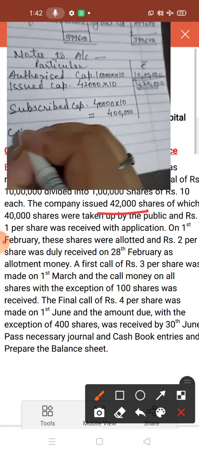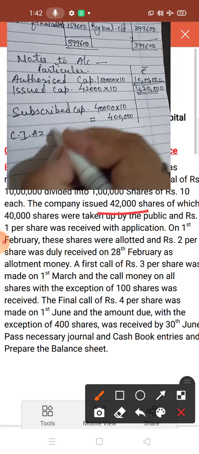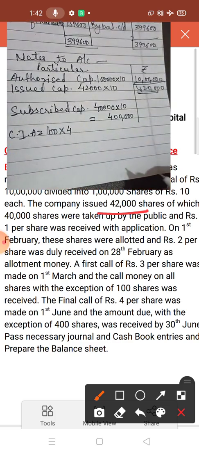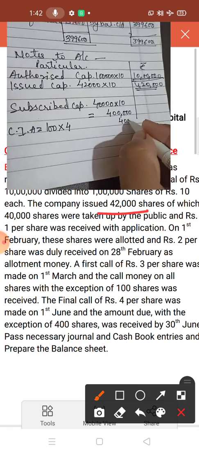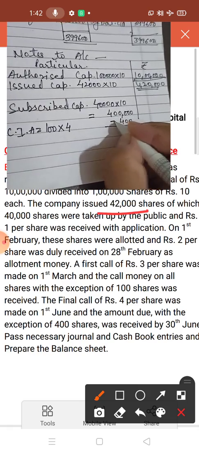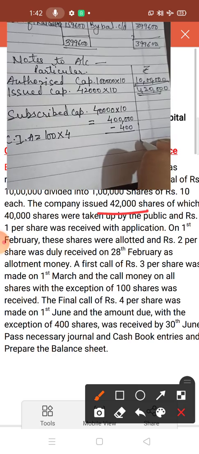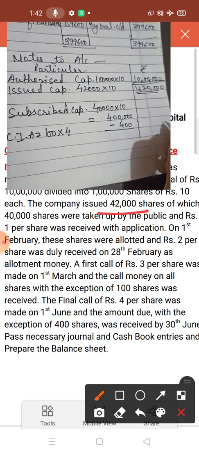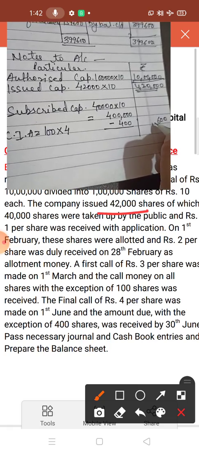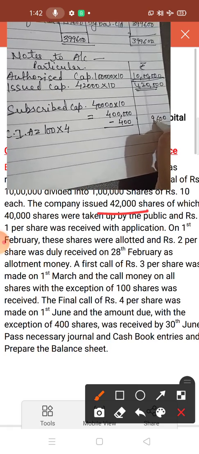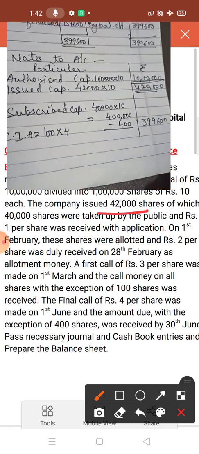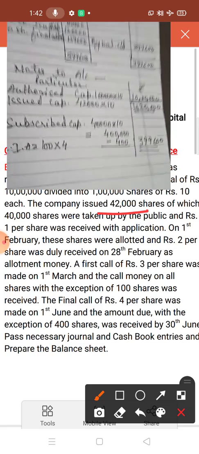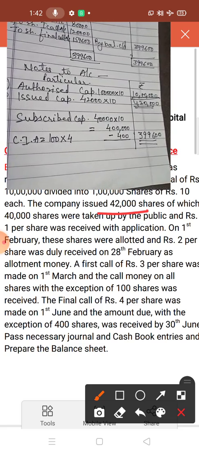And here the calls in arrear amount you also have to write down. So 100 shares have calls in arrear, and in the final call, the final call amount is 4. It means 400 shares, 400 amount you have to deduct. So write down here 400 amount. So what is the answer? Now this is 399,600. Now this is notes to account. This notes to account is completed.